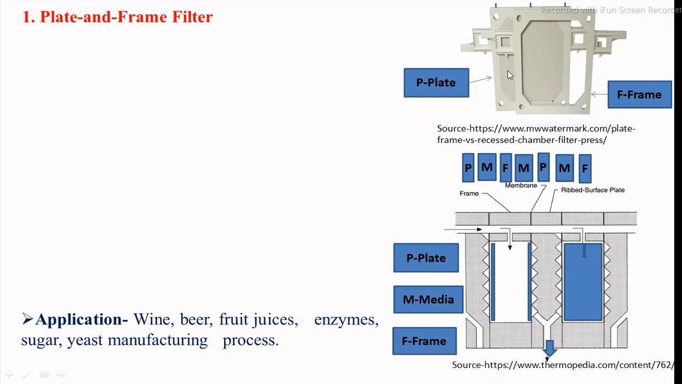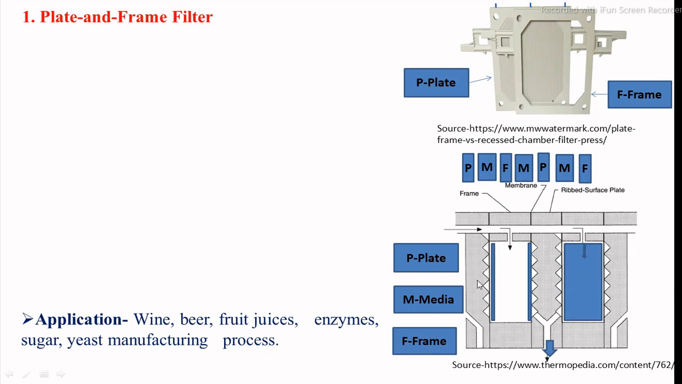The surface of the plate is corrugated and grooved, and the plates and frames are arranged alternately. You can see in this picture, this is the plate, then filter media, then again frame, then again media, then plate, again media, frame, plate, media. That means the filter media is placed on the surface of the plate on both sides. The alternate arrangement you can see in this picture.